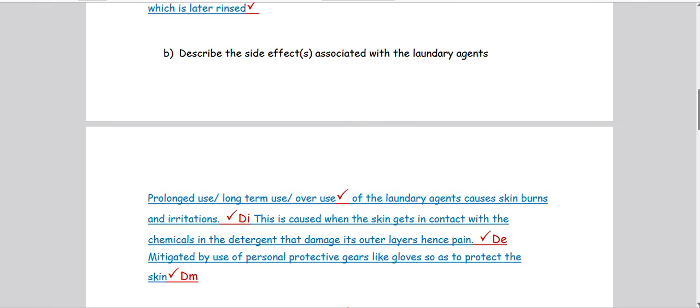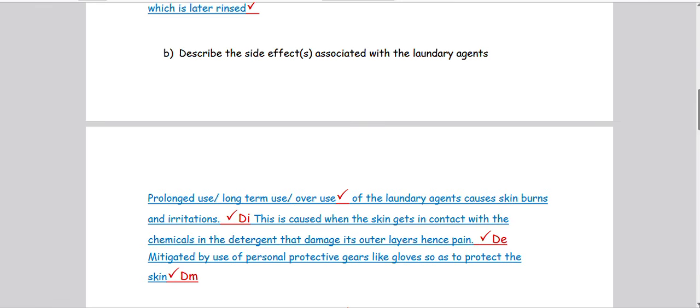When we are marking or scoring the side effects, other problems, other dangers, one side effect carries 3 scores. Where do these scores come from? The first thing we do, we identify the danger. That is what I initiated with DI. DI means danger identified. So the examiner will put a tick and you write DI. DI means that you have identified the danger.